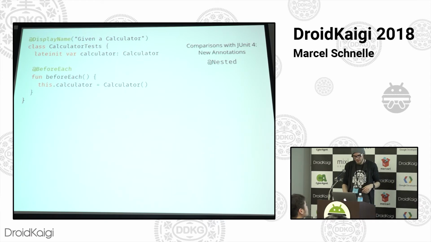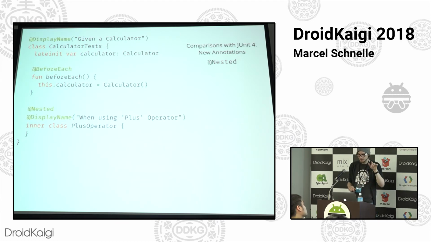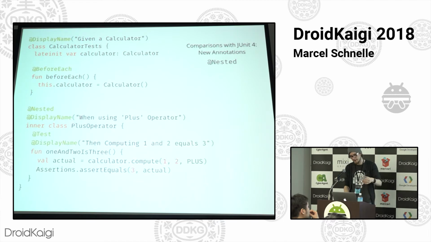Just basic things. And then you put an inner class in that class that is annotated with nested, and that represents the when portion. So you have multiple ones of these. For instance, this is the class that encapsulates all the test cases related to the plus operation on this calculator class. And you, again, name that using the when portion of the test description, and you say when using plus operator, and then in there you write your test methods, and they comprise the then portion of the test description.